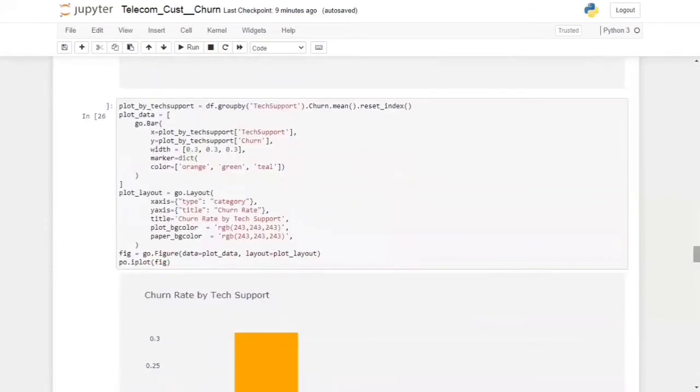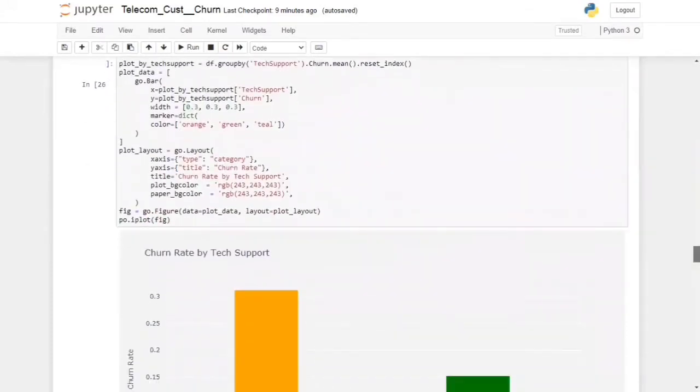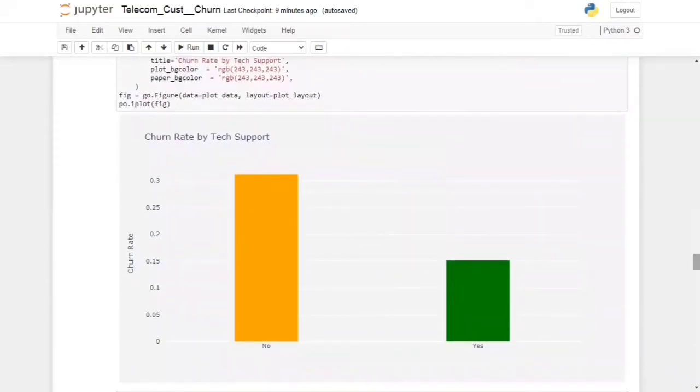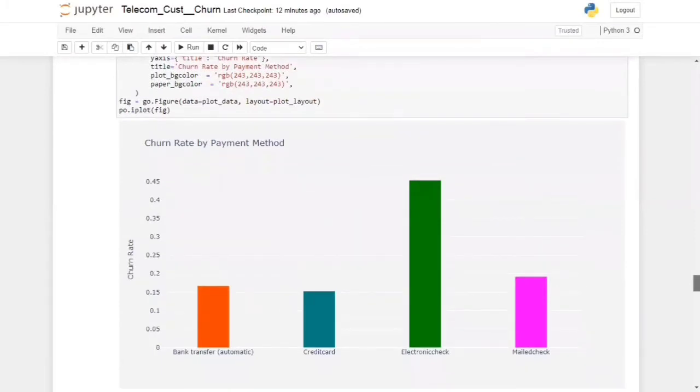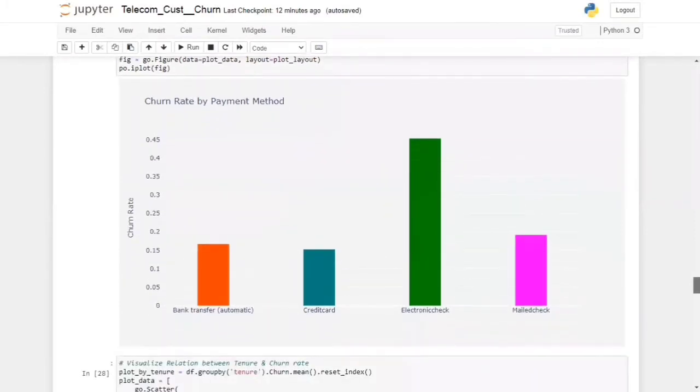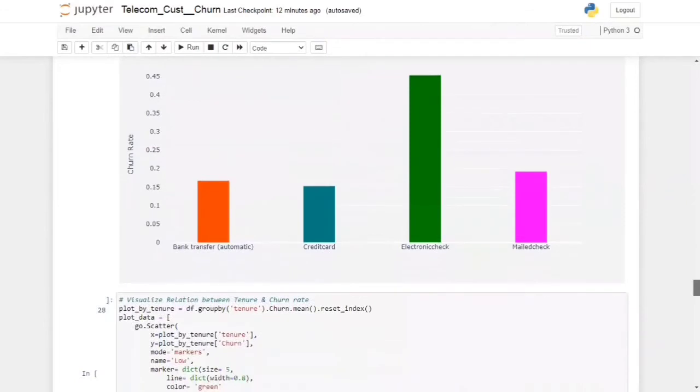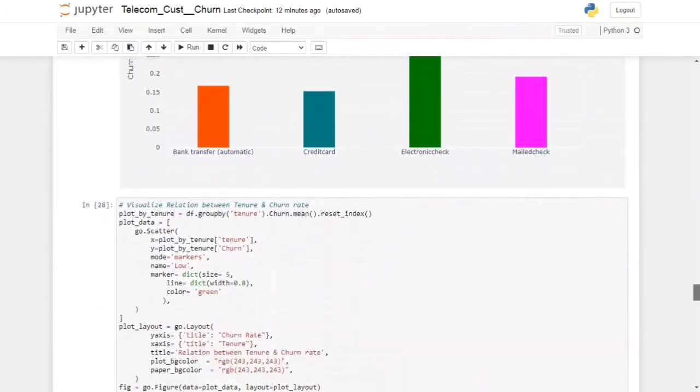So in the next cell, we plotted the graph of churn rate by tech support. We can see that customers who do not have tech support are likely to churn more than customers who have tech support. Churn rate by payment method: customers paying with electronic check are more likely to churn, and with the other payment methods they are less likely to churn.